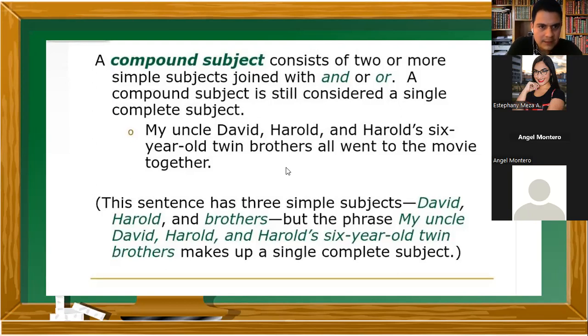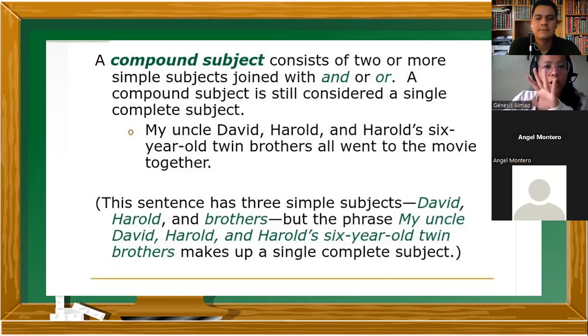Bien. Look at this. A compound subject. I need one volunteer to read this, please. I can read it, teacher. A compound subject consists of two or more simple subjects joined with an or. A compound subject is still considered a single complete subject. ¿Qué querrá decir eso? Vamos a ver el ejemplo.